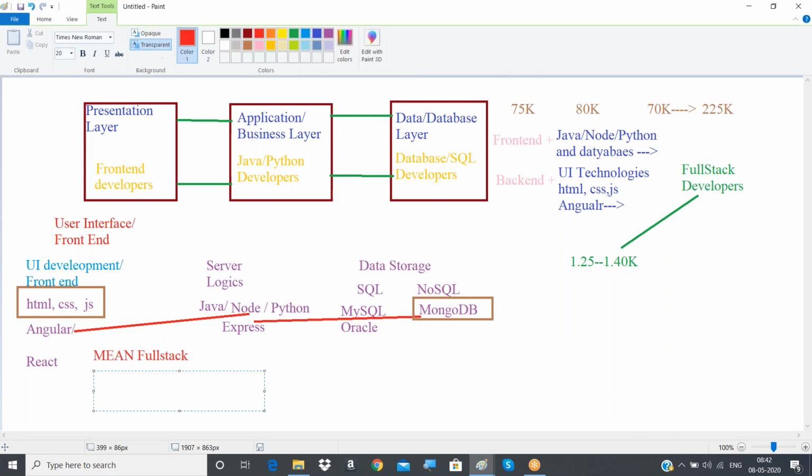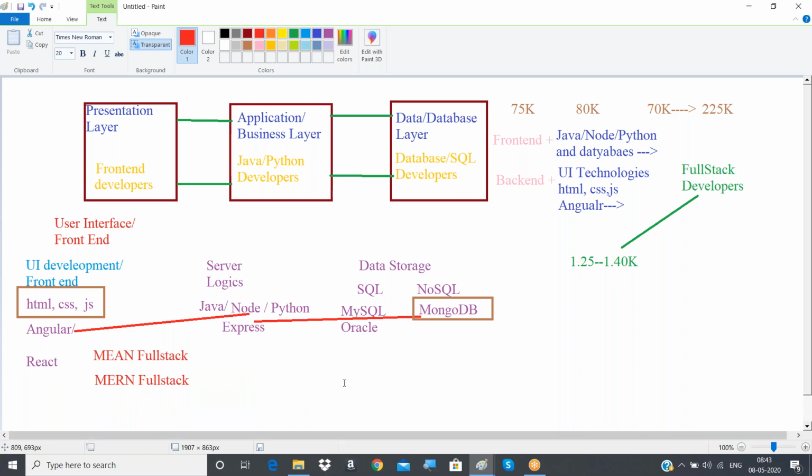And one more full stack is the MERN stack, MERN full stack. That is MongoDB at the back end, Express and Node on the server side, and React as the front-end framework. Then this will be considered a MERN full stack.